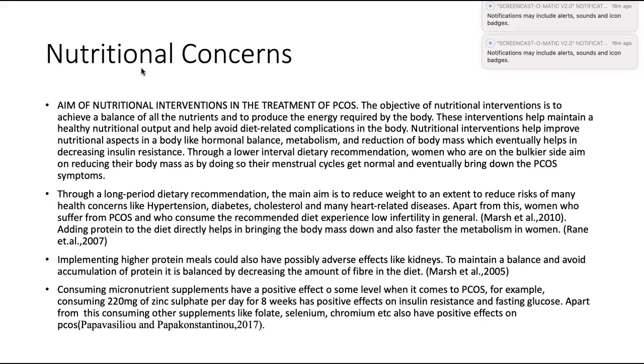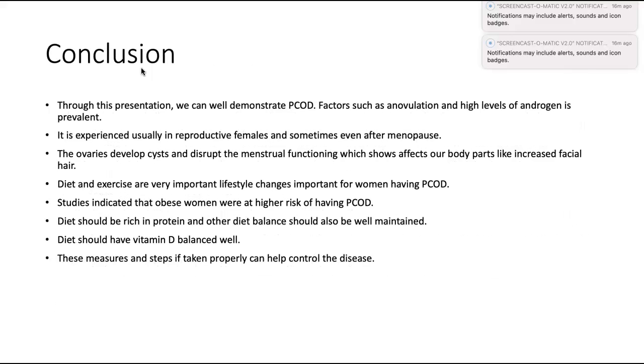Consuming micronutrient supplements has a positive effect on some level when it comes to PCOS. For example, consuming 220 milligrams of zinc sulfate per day for 8 weeks has positive effects on insulin resistance and fasting glucose. Apart from this, consuming other supplements like folate, selenium, chromium, etc. also have positive effects on PCOS.